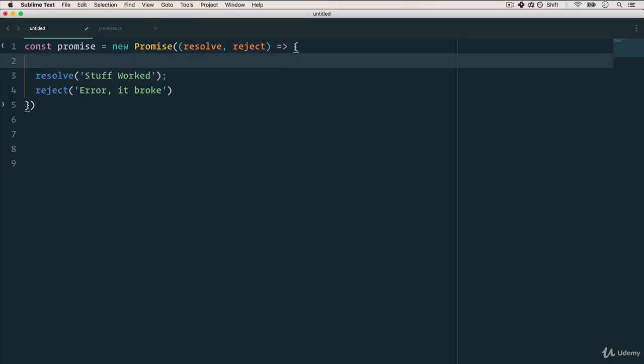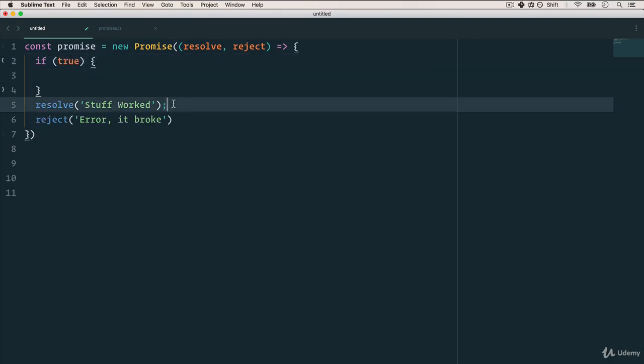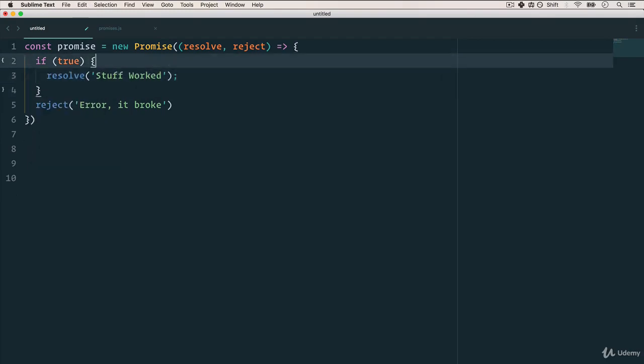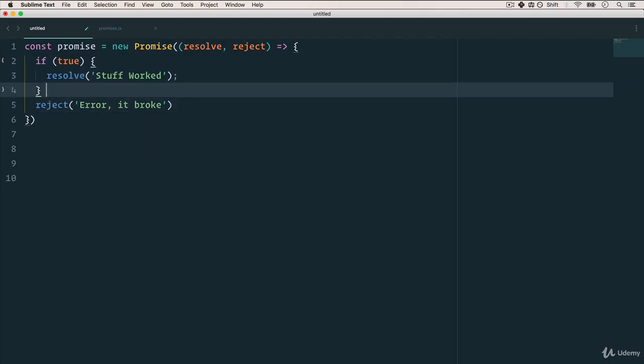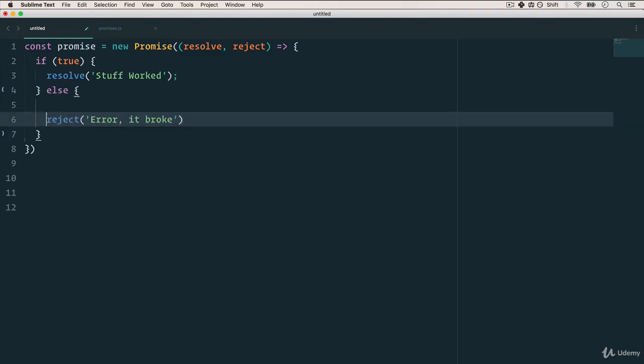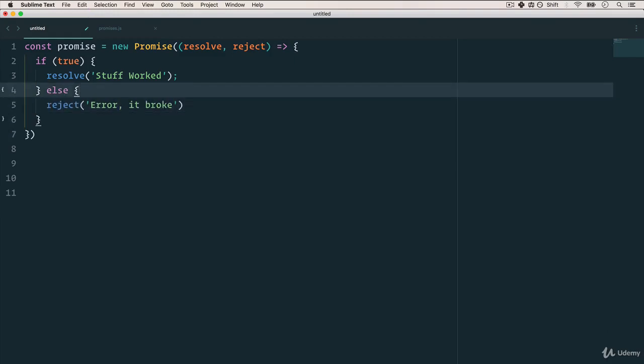Now, we obviously want to have a conditional statement here. We'll say if condition, in our case, we'll just let it be true for now. If true, so this is if the promise returned, we're going to resolve it. Otherwise, we're going to reject. And here's the thing, this looks confusing without actually knowing the application, but I want you to just have this over here so you can take a look at it as we progress through this video. This is going to make more and more sense.